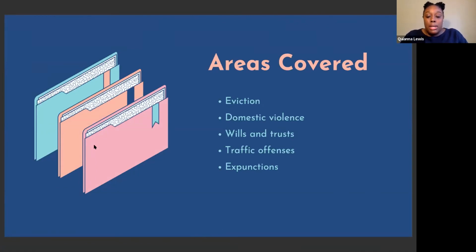Since COVID-19 began, there has also been an uptick in domestic violence as victims have been in close quarters for longer periods of time with their abusers. And the housing crisis has exacerbated this issue. Many communities of color also struggle with access to better opportunities due to past civil and criminal offenses. Expunctions can alleviate this burden to allow for people to apply for better access to housing and jobs.